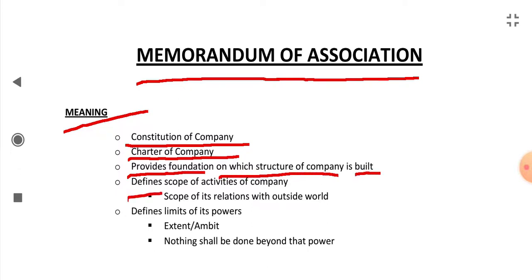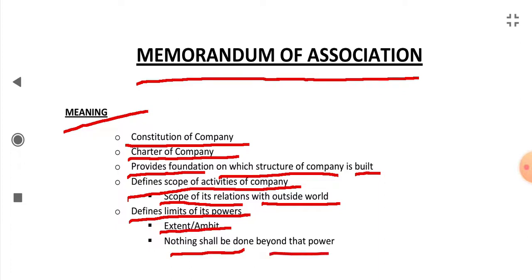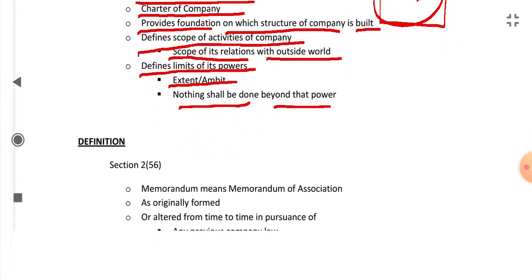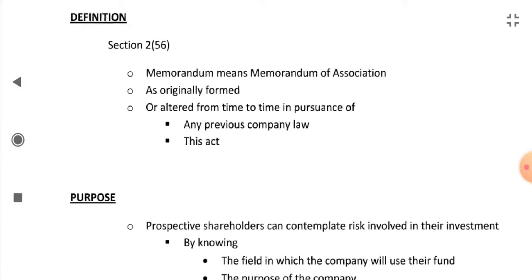It defines the scope of activities of the company, the scope of its relation with the outside world. It defines the limits of its power, the extent and ambit. Nothing shall be done beyond that power. If anything is done beyond this limit, it is not allowed, it is void.